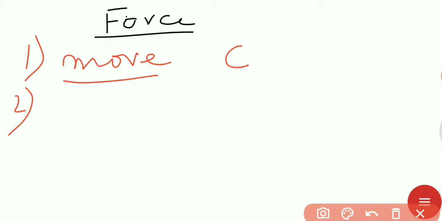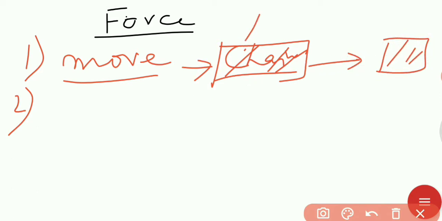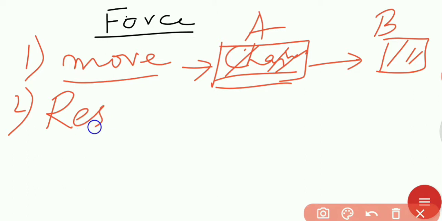The chair is at rest. This object is at rest. By applying a force, the body can move from position A to position B. Okay, with the help of force, we can